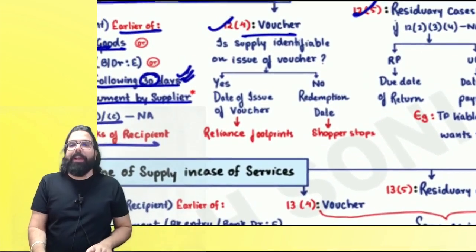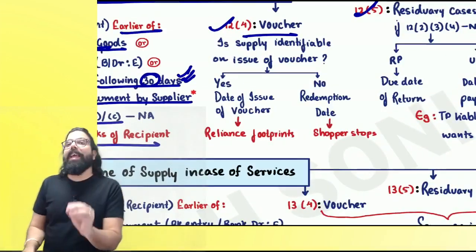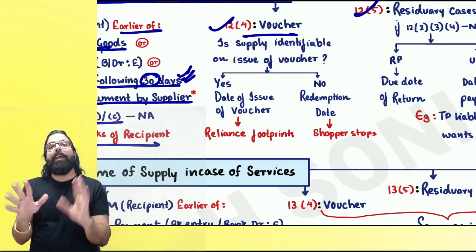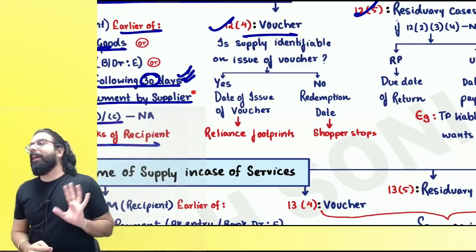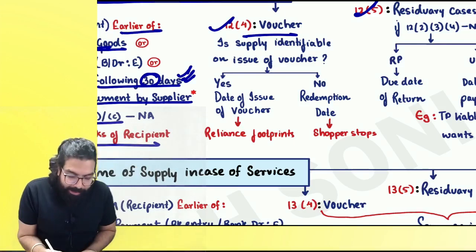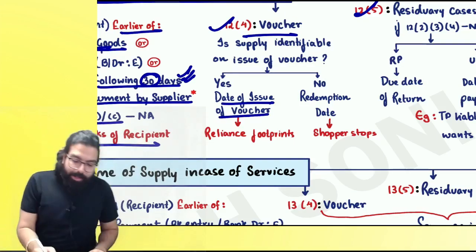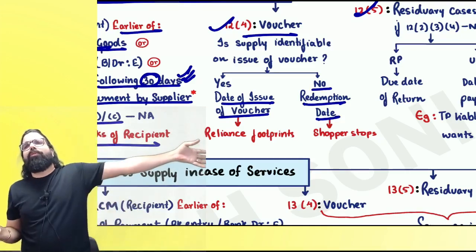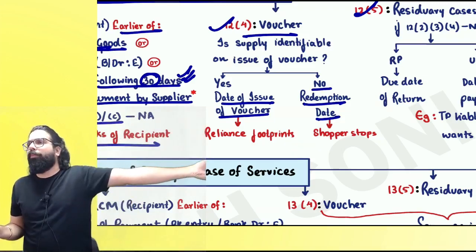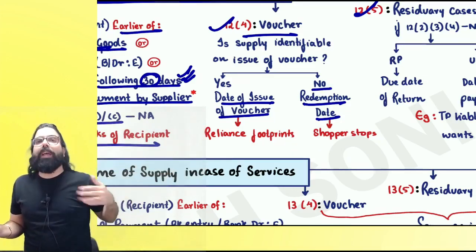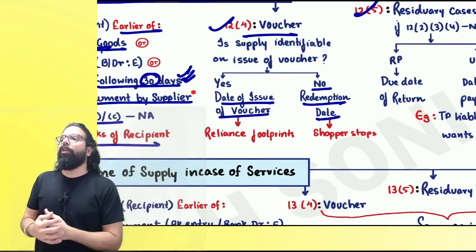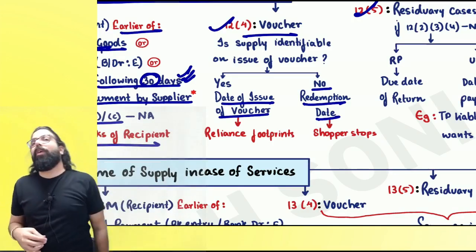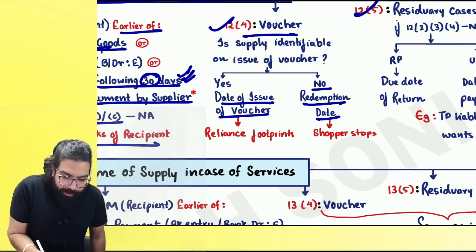It says voucher. If you are supplying against a voucher, suppose I went ahead and sold a voucher. If the supply is identifiable, I know what you are going to buy against the voucher, then the day I issue you the voucher will be the time of supply. Sir, if I don't know what you are going to buy against the voucher, I am stuck. I issued you a voucher, you can buy anything you want using it. In that scenario, today when I'm issuing the voucher, I don't know what you are going to buy, so I can't apply a rate of GST and pay. Hence I will wait for your redemption. Once you redeem, that will be the time of supply. Is my point clear to all?